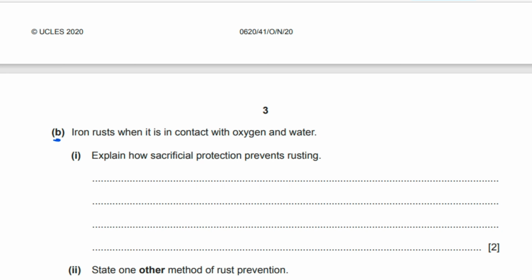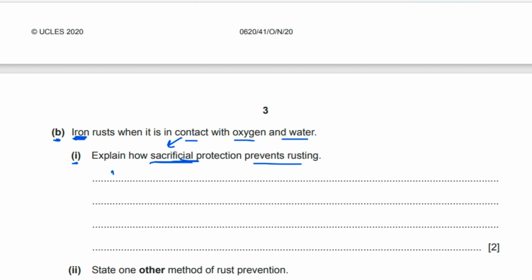Question part B. Iron rusts when it is in contact with oxygen and water. Question 1. Explain how sacrificial protection prevents rusting. Sacrificial protection, the word comes from sacrifice. What happens in this phenomenon? In fact, the metal which is more reactive than iron will lose electrons instead of iron.